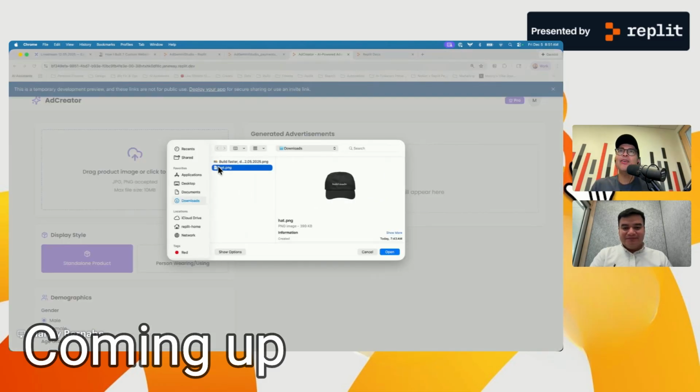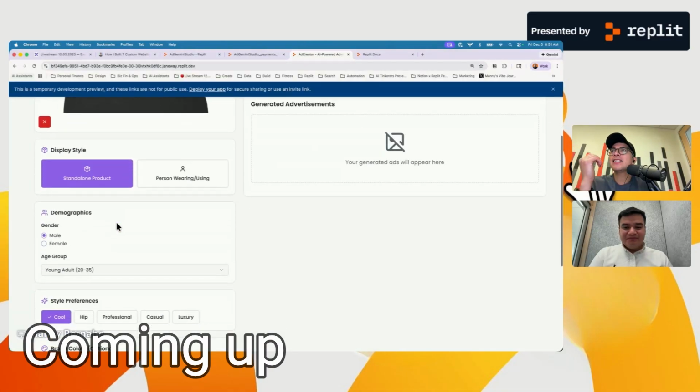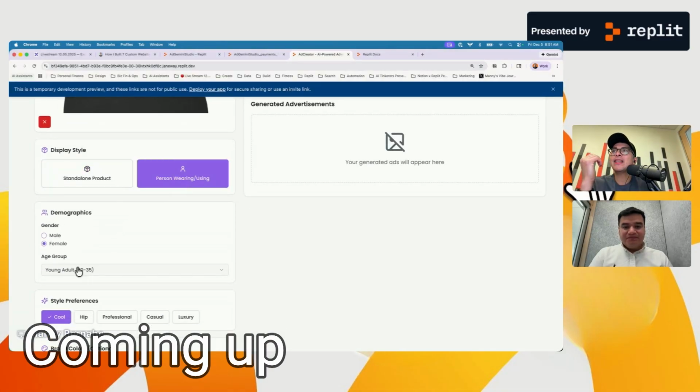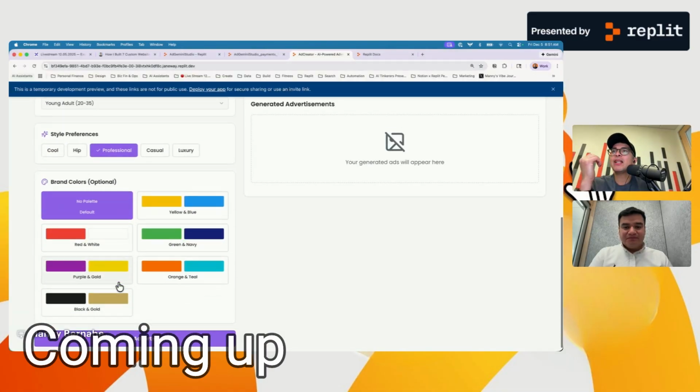Isn't this so cool? In an hour or so, I went from a prototype to not 100% of the way there, but pretty close to having a fully micro SaaS type of application here. So let's test that out. Let's make sure that now I get the right authentication here.